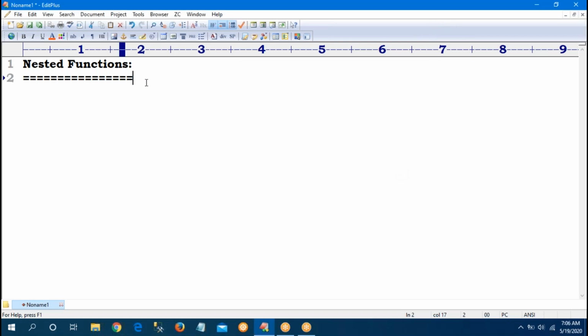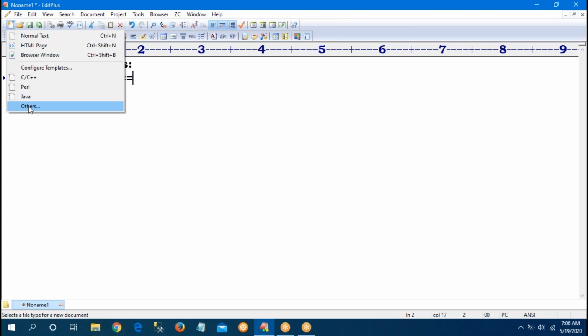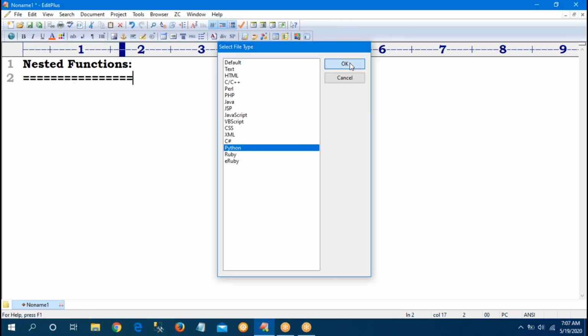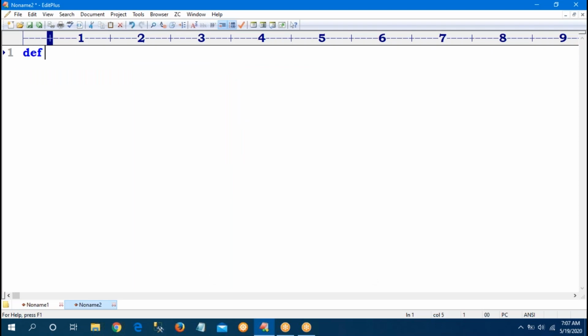Nested functions. So what is the meaning of nested function? A function inside one more function is called a nested function. Previously I gave a small example also. First, def is the keyword. I have given outer, this is the main function, the outer function. Print that, "Outer function started."